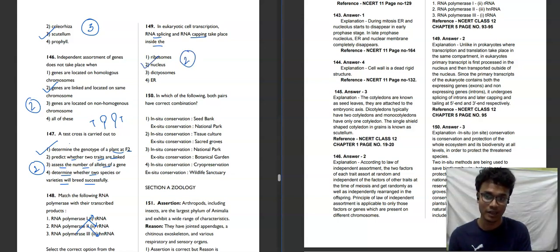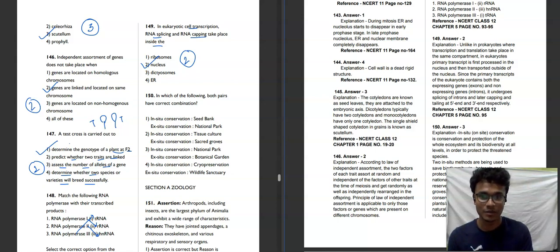Now let's understand the question accordingly. In eukaryotic cell transcription, unlike in prokaryotes where transcription and translation take place in the same compartment, in eukaryotes there is compartmentalization. We have read this in the cell chapter. In eukaryotes, the primary transcript is first processed in the nucleus and then transported outside the nucleus.